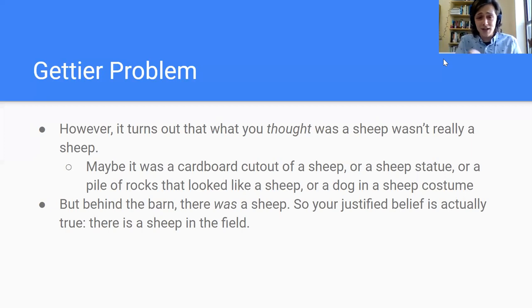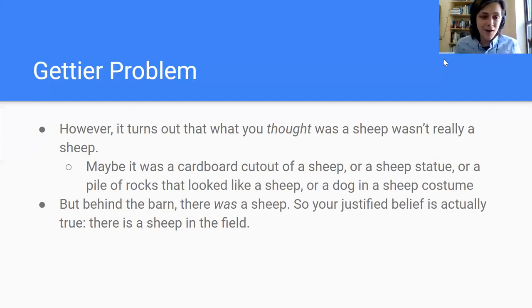To have looked at what was obviously a sheep running around and have concluded, oh, I bet that's a dog in a high-budget sheep costume, would be insane. You're perfectly justified looking at that and concluding that there's a sheep there. So you have this justified belief. There's this error in your justification because what you're looking at is not actually a sheep, but it looks so much like a sheep that you're clearly justified in believing that it's a sheep.